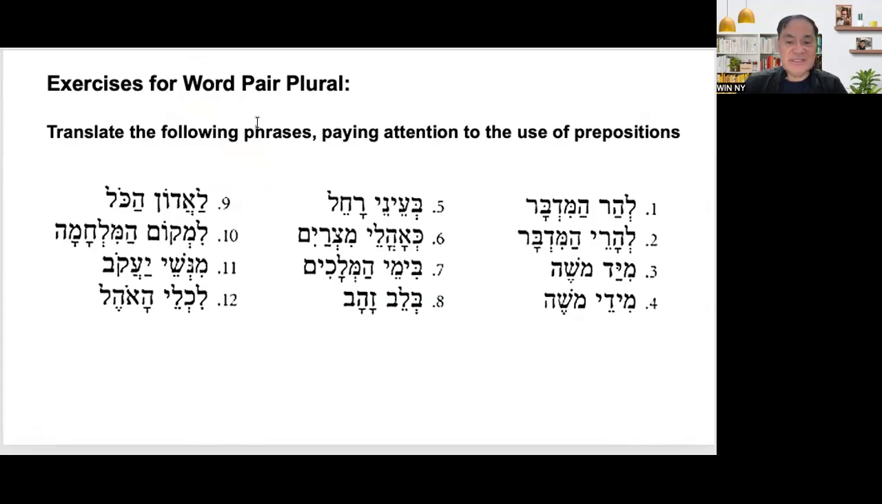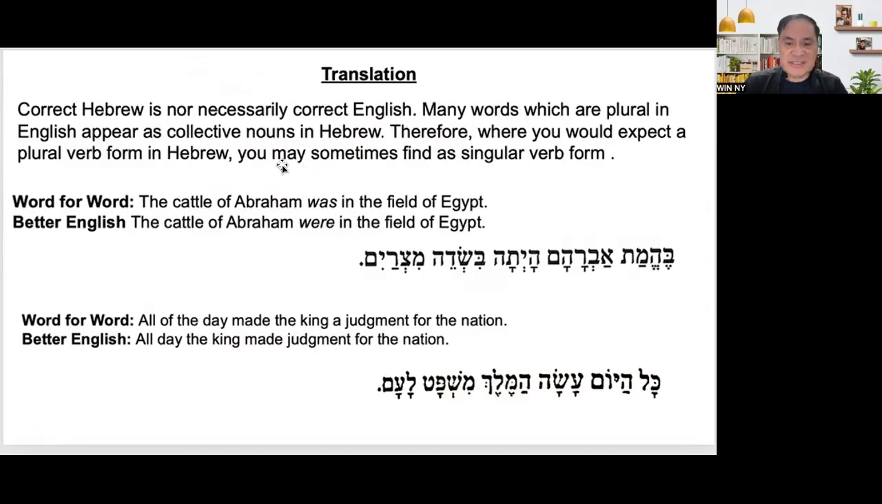All right, so this is another translation. Correct Hebrew is not necessarily correct English. Many words which are plural in English appear as collective nouns in Hebrew. Therefore, where you would expect a plural verb form in Hebrew, you may sometimes find a singular verb form. Okay, sometimes it's plural in English, but it's singular in Hebrew. Okay, example. The cattle of Abraham was in the field of Egypt.